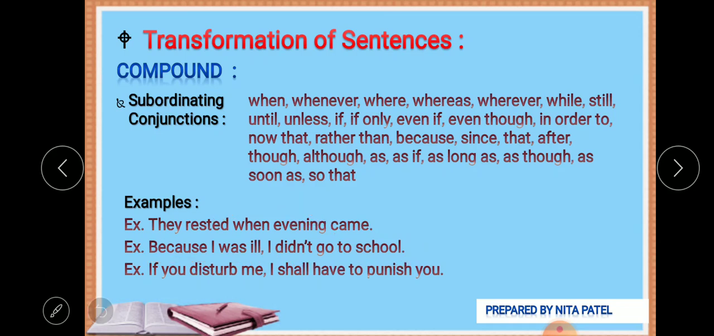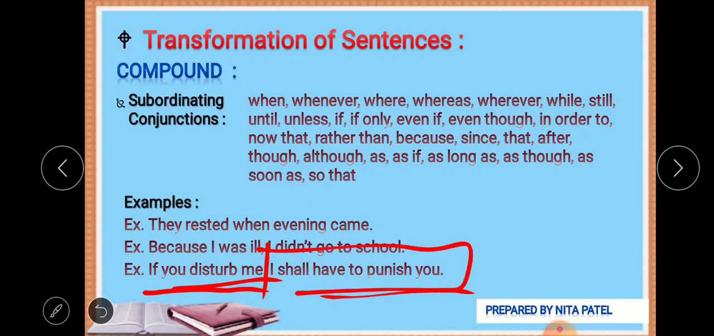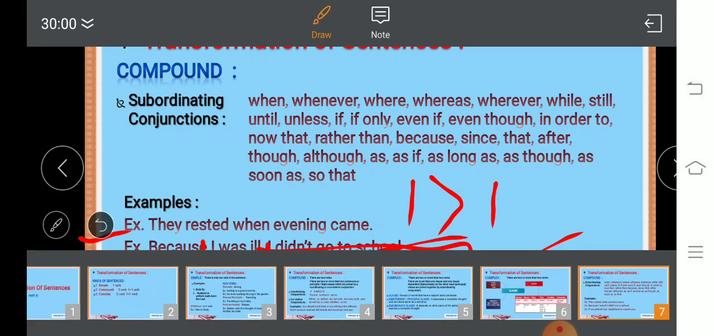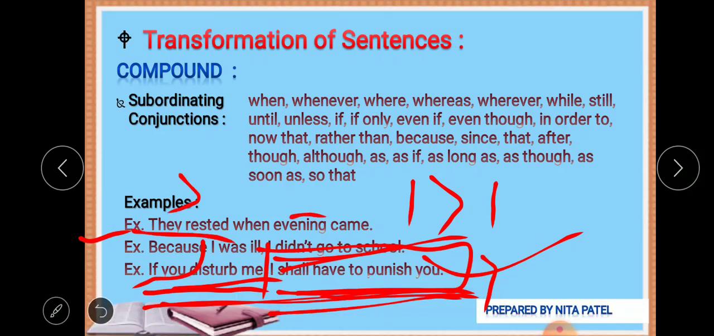Let's see the next. If you disturb me, I shall have to punish you. Now look at this. If you disturb me, so what? We require this part, I shall have to punish you, so it can make complete sense. So that is what one being greater than the other means. Here in this sentence, the second part is greater, and in the earlier sentence, the first part is greater.